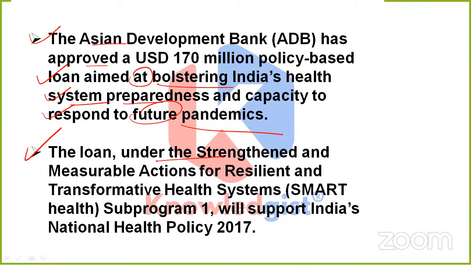And the loan under the Strengthen and Measurable Actions for Resilient and Transformative Health Systems, Subprogram 1, will support India's National Health Policy 2017, which means the name of this particular loan is being given as SMART Health Subprogram 1. And what will it do? It will support India's National Health Policy of 2017. This para is important. Clear?